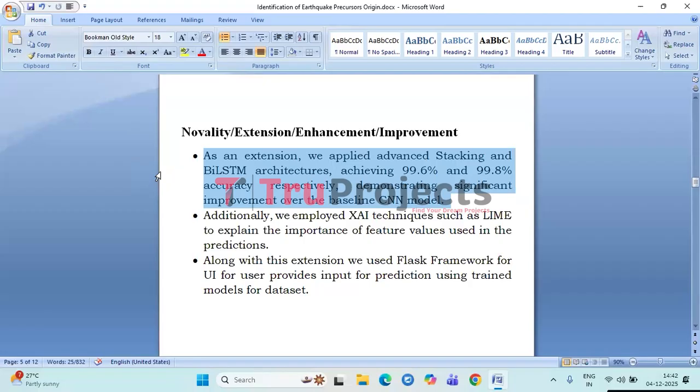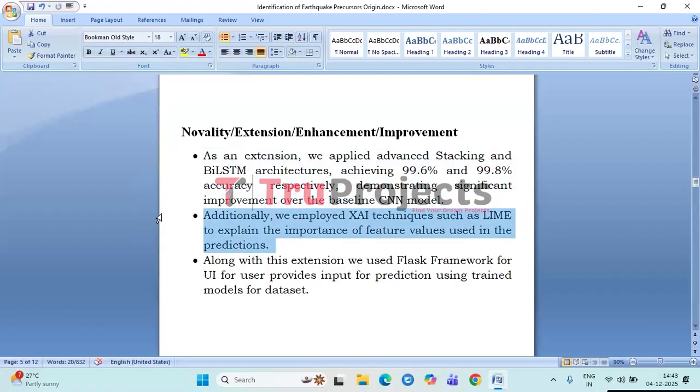By implementing a stacking ensemble, where multiple models work together to make a final prediction, the system achieved a noticeable accuracy of 99.6%. Further improvement was realized through a BLSTM architecture, which is especially effective for time series data because it captures both forward and backward temporal dependencies. This model achieved an even higher accuracy of 99.8%, demonstrating its superior ability to learn complex precursor patterns.